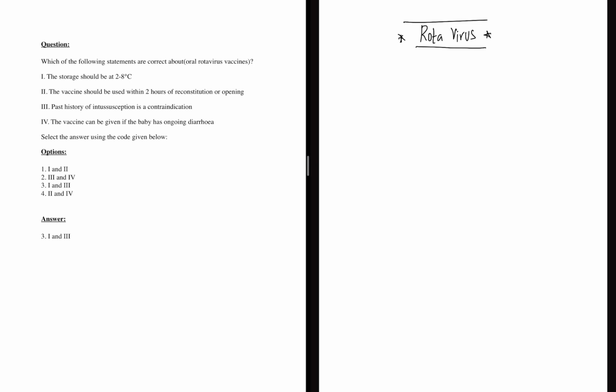But before giving rotavirus vaccine, we have to be very careful, because the one thing that comes into picture whenever we discuss rotavirus is, just remember this, intussusception. Very dangerous condition. So rotavirus, intussusception. Try to remember these two keywords, right?